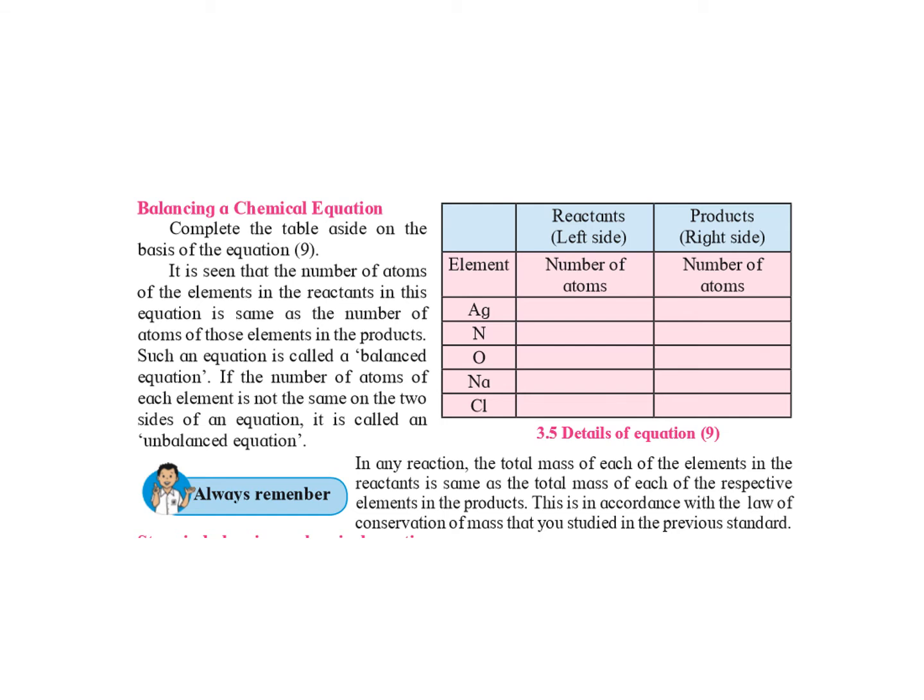A chemical equation in which the number of atoms of the elements in the reactants is the same as the number of atoms of those elements in the product is called a balanced chemical equation. If the number of atoms of each element is not the same on the two sides of an equation, then it is called an unbalanced equation. An unbalanced equation has to be balanced.